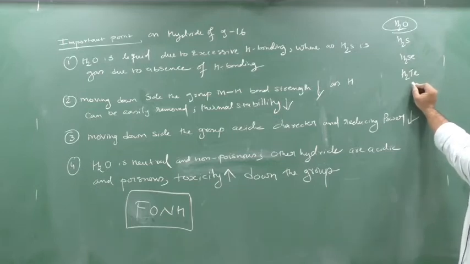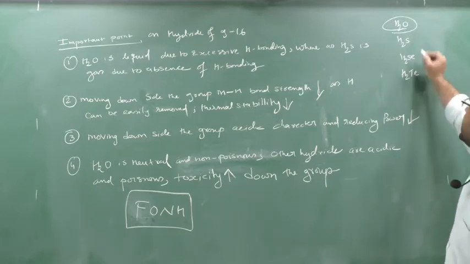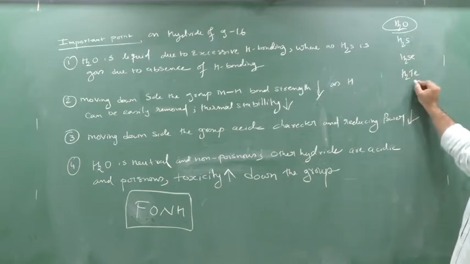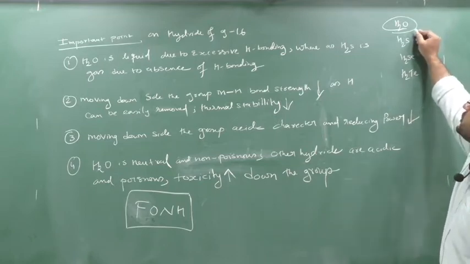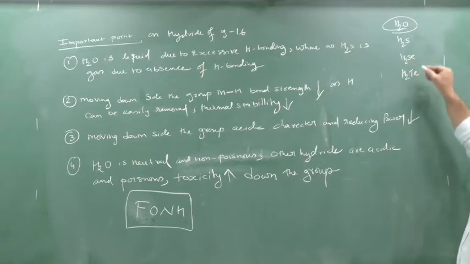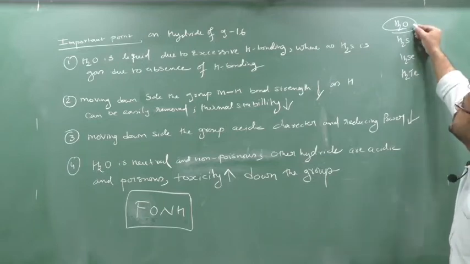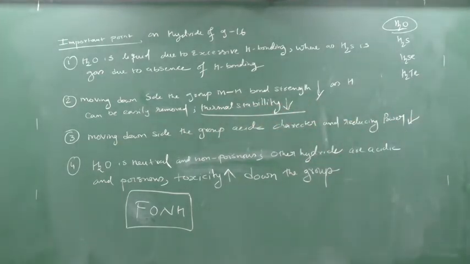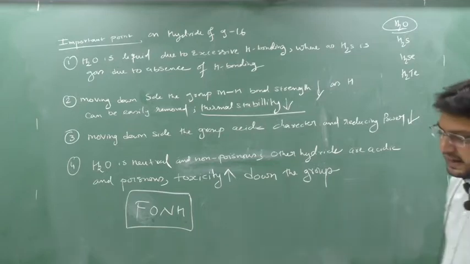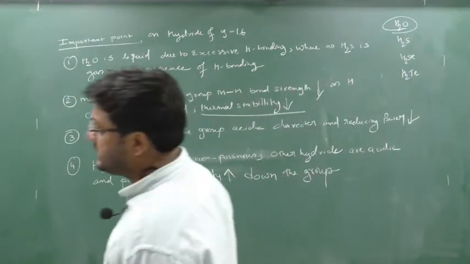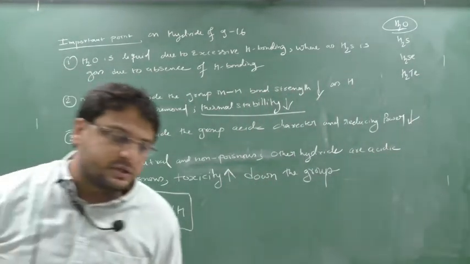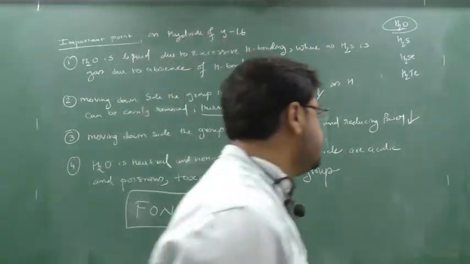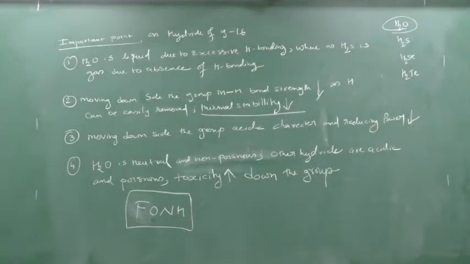But if I want to remove the hydrogen from H2Te, I do not have to heat to the temperature I am supplying for water. Here the removal of hydrogen becomes easy, but for water the removal of hydrogen is not easy. So thermal stability is less here, whereas it is more there. So thermal stability decreases down the group. Why? Because moving down the group, as the central atomic size increases, the M-H bond becomes weak. When the M-H bond becomes weak, removal of hydrogen becomes easy, hence the thermal stability decreases.